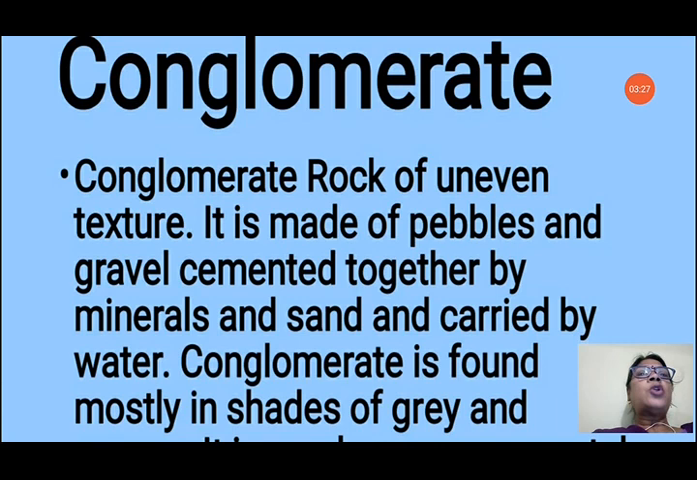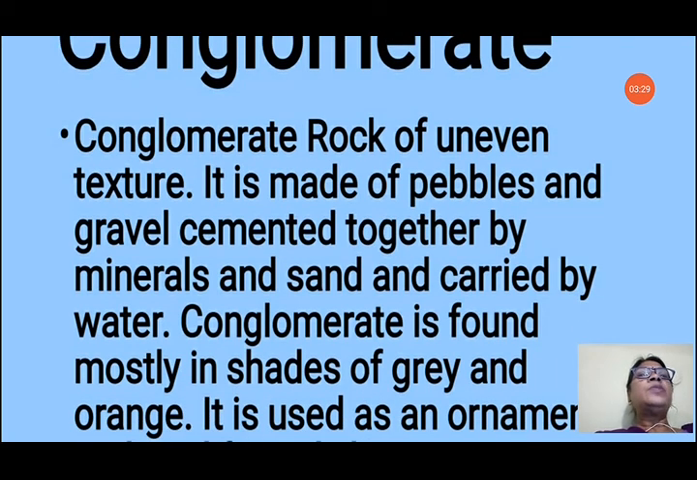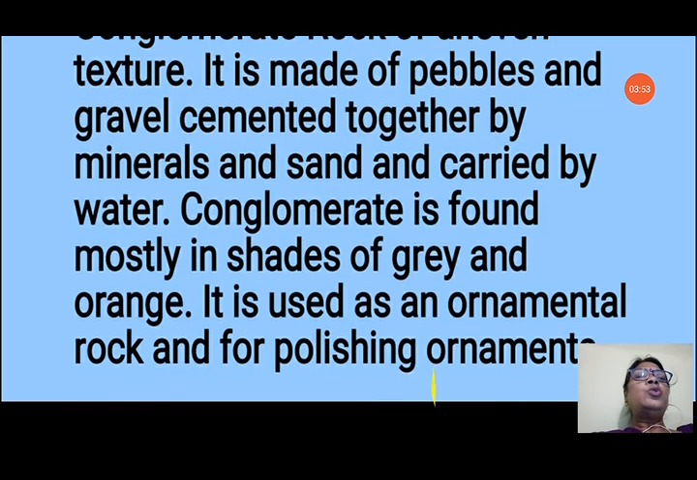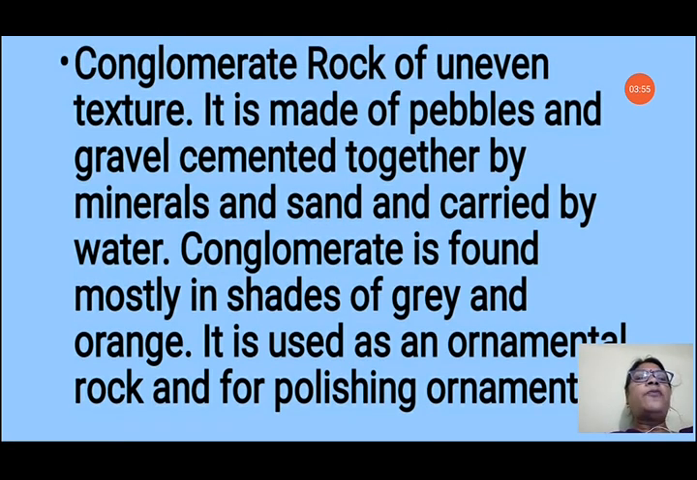Conglomerate. Conglomerate is a rock of uneven texture. It is made up of pebbles and gravel cemented together by minerals and sand and carried by water. That means conglomerate rock is uneven. It has big particles, pebbles, and even bigger particles, gravel, and they are cemented by smaller particles of sand and minerals. Conglomerate is found mostly in shades of grey and orange. It is used as an ornamental rock, and for polishing ornaments also.